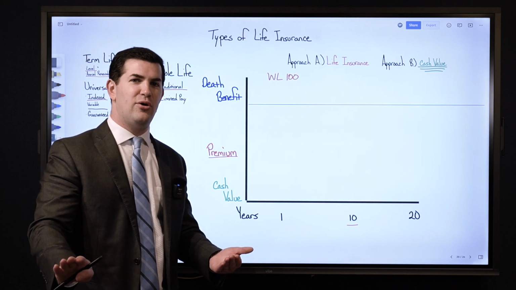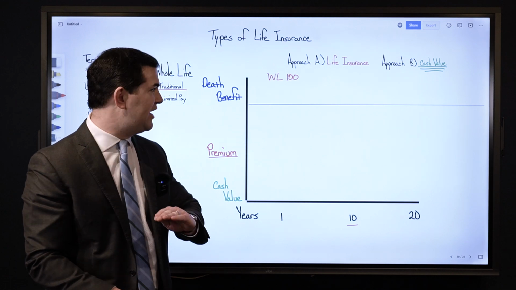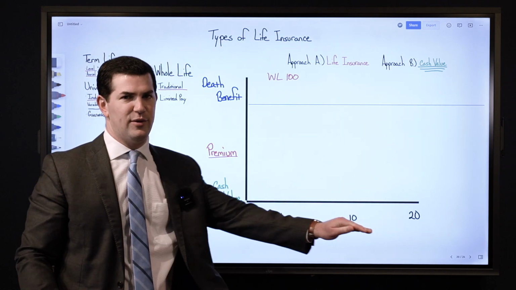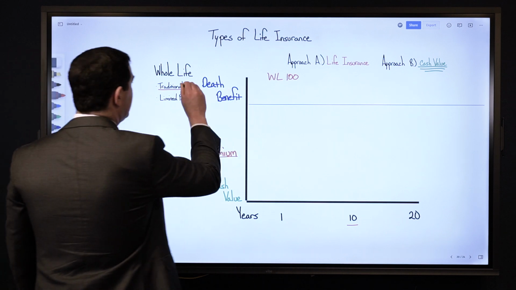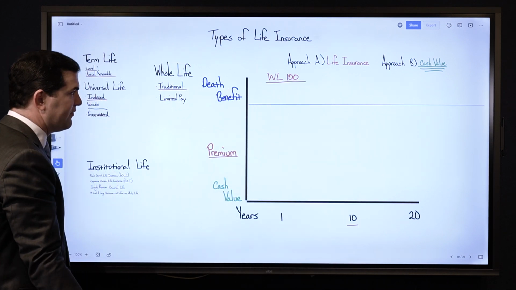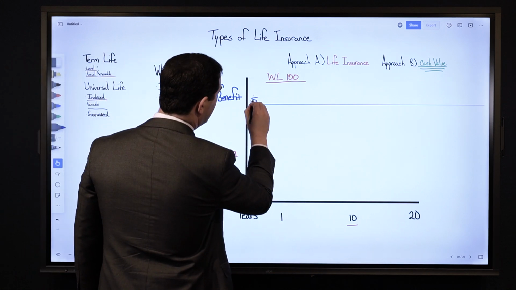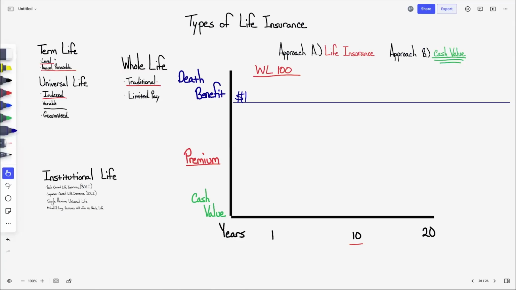If you didn't want to pay it that long, you could just have it paid by the dividends and interest, or you could exercise what's called a reduced paid up and kill the premium altogether. But an example of a traditional policy is a policy that I can pay forever. I can usually get a death benefit at a lower cost. So let's say I get a $1 million death benefit. If I'm 40 years old, the premium might be $15,000 per year.